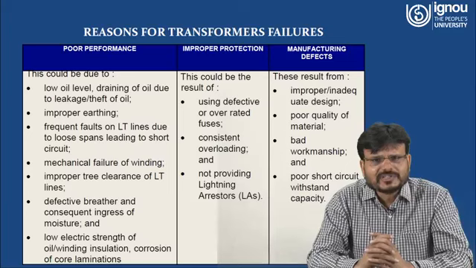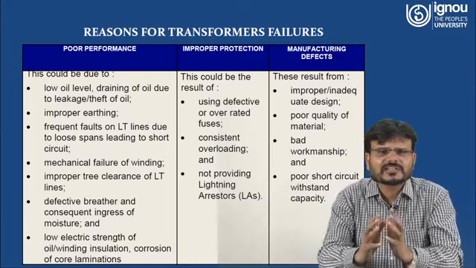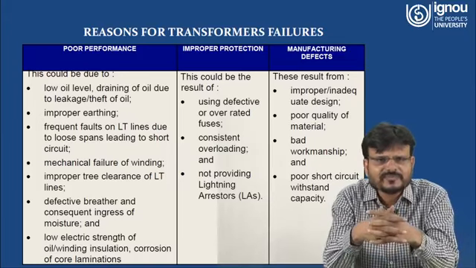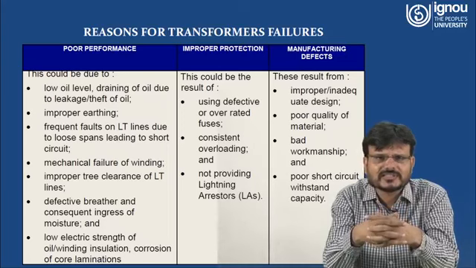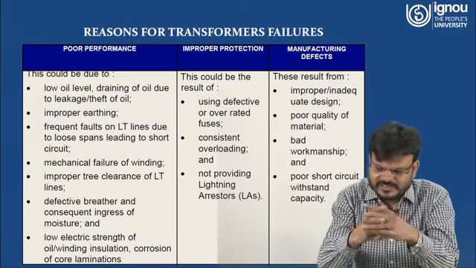And the manufacturing defect may come from improper or inadequate design, poor quality of the material, bad workmanship, and poor short circuit withstand capacity. So these are the reasons for transformer failure. One is poor performance, another is improper protection, and the third one is manufacturing defects.